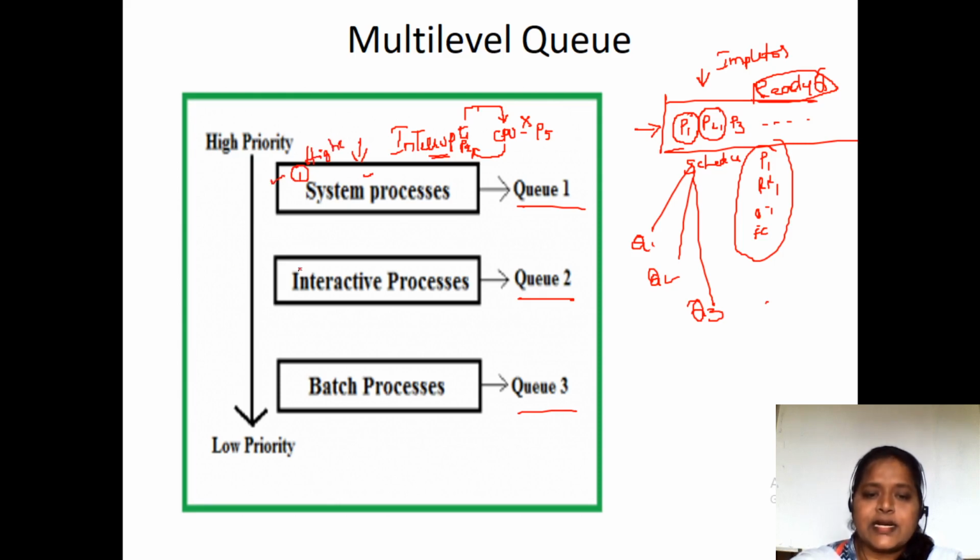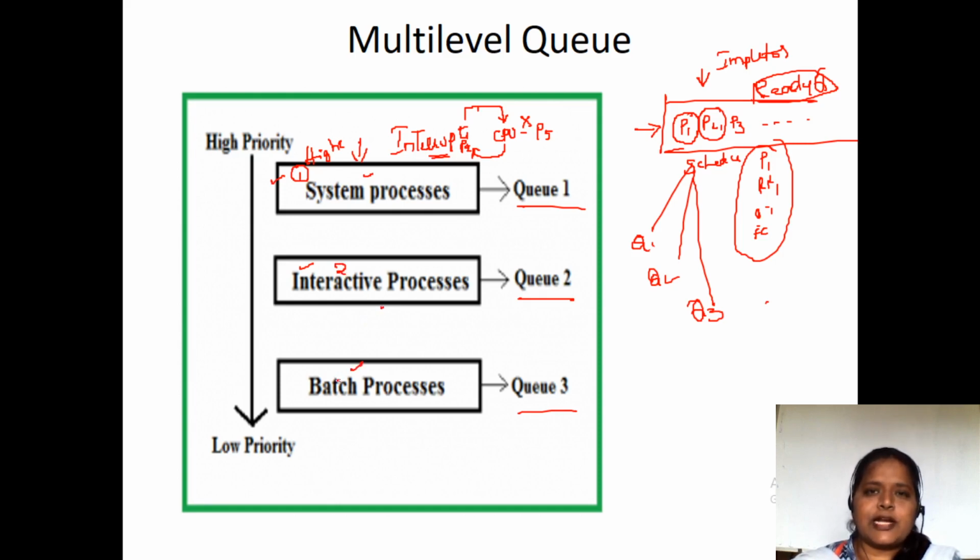And the next one is the interactive processes. What are interactive processes? Suppose when we are going to run a program, there only we have to give the values. So interactively we are going to give the values, and then the program is going to take the values and do the things. So all those kinds of tasks we are going to keep in the interactive processes.